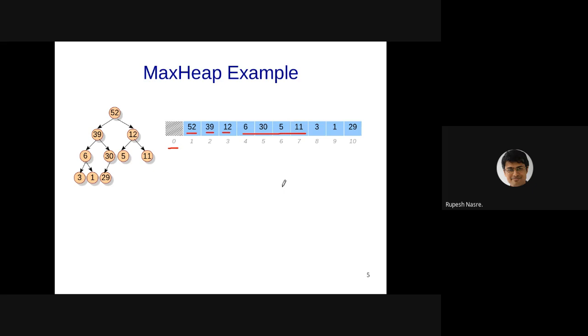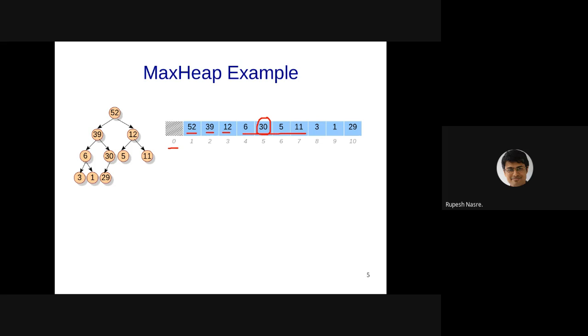Using this information, as some of you have also done as part of the binary trees, how do I find the parent of a node? Let's say I'm at 30. How do I find the parent of 30 from this array? That's correct.